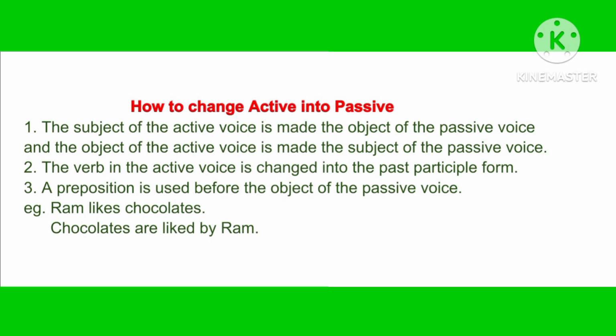For example, Ram likes chocolates. Here, Ram, that is the subject of the active voice, changes into the object of the passive voice, and chocolates, the object of the active voice, changes into the subject of the passive voice here. And a suitable form of be is used here, which is are, and the verb likes changes into the past participle form liked, and a preposition by is used here.